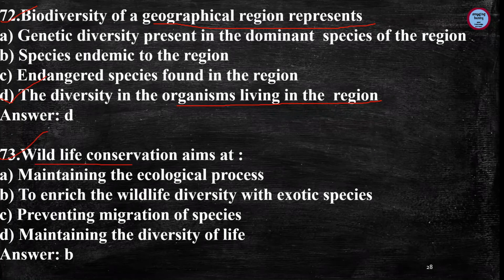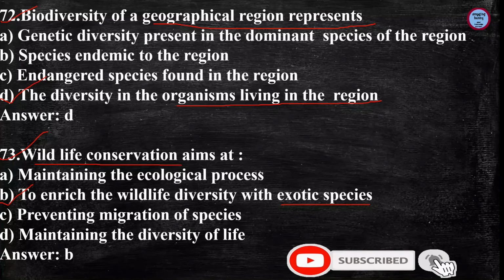Next is, wildlife conservation aims at, and the answer is to enrich the wildlife diversity with exotic species. Exotic species means the alien species, the introduced species, the immigrant species, foreign species, non-indigenous species, or non-native species. A species living outside its native place is known as an exotic species.